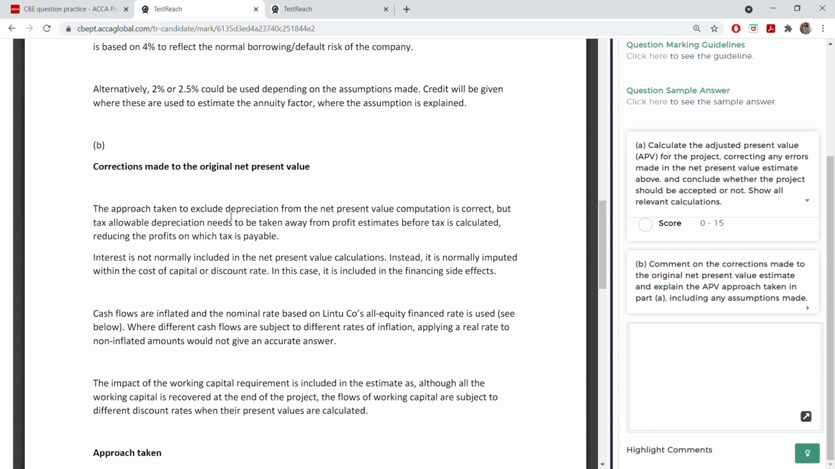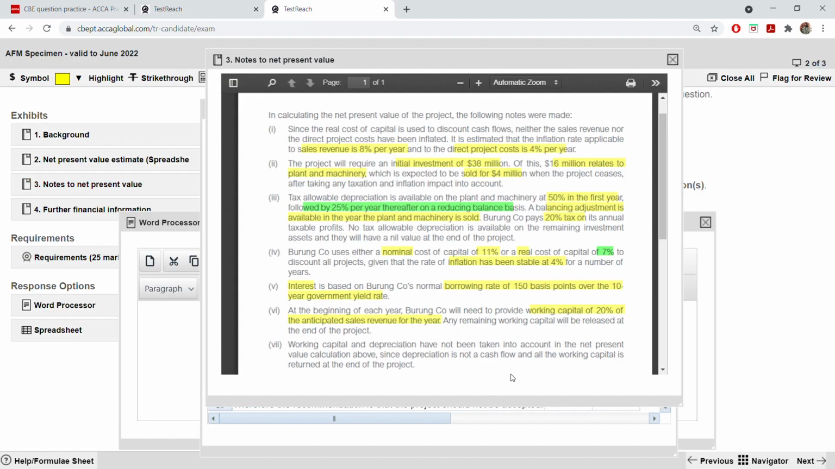But here in your scenario they said that they have excluded depreciation. Under your notes also you can get information. So no tax allowable depreciation is available on the remaining investment. Okay, last point. Working capital and depreciation have not been taken into account. You see, they didn't take depreciation or working capital because they think depreciation is a non-cash flow and working capital will anyway be returned at the end of the project. So about that also you can talk.